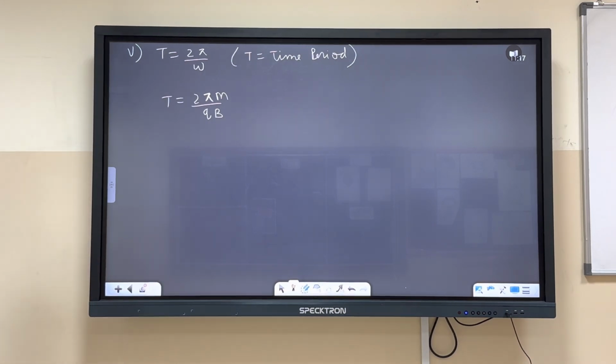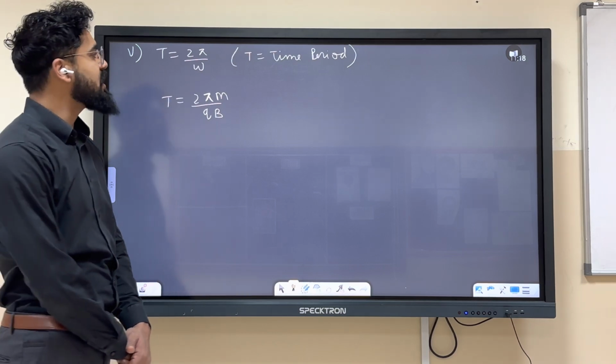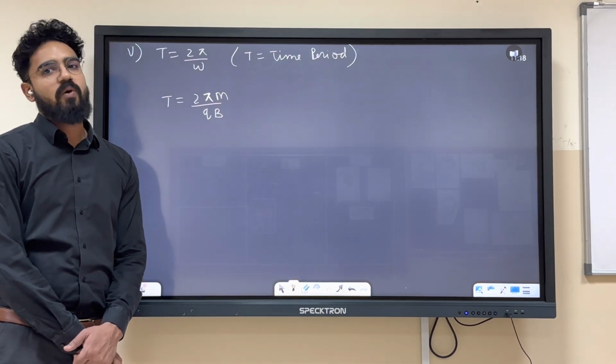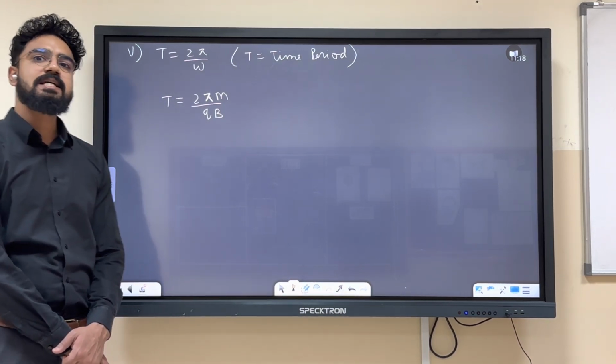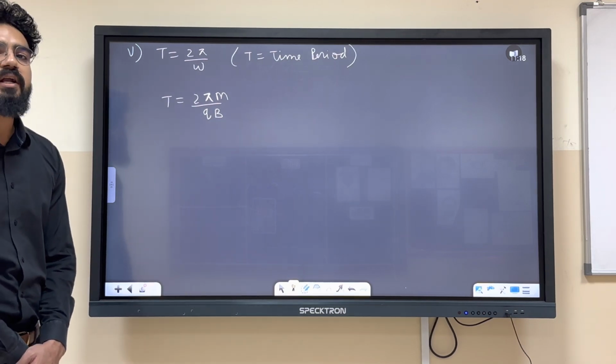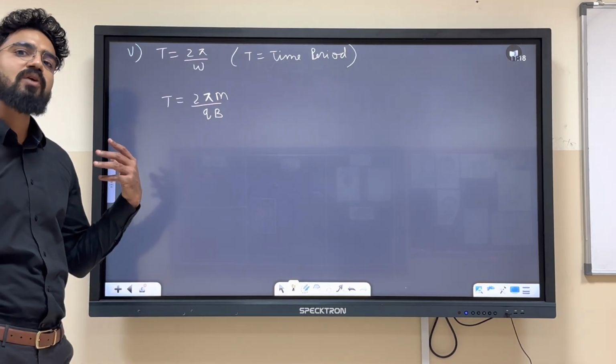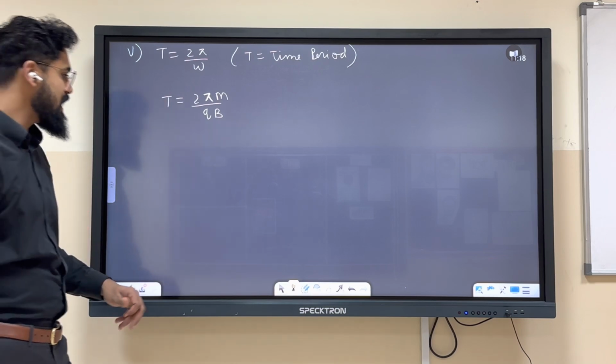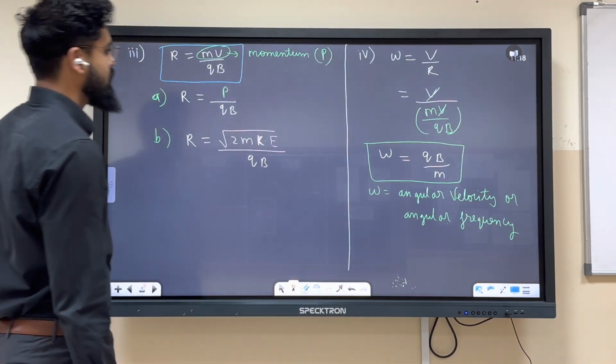The important thing that we can get from here is this. This is independent of velocity. This thing is independent of velocity. It does not matter whatever the velocity of the electron is, its time period will remain same. Are you getting it?